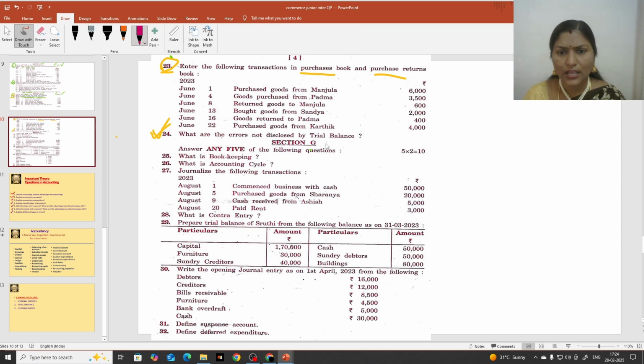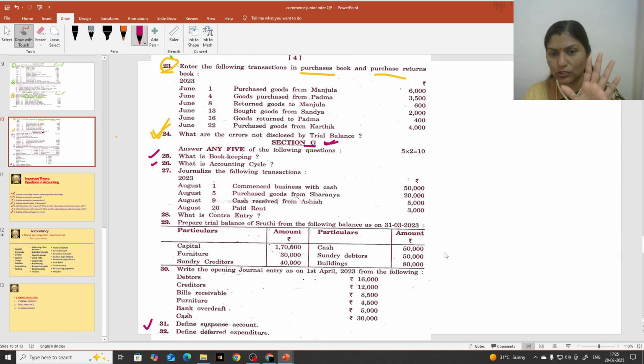Next is section G. For section G, what you will get? Very short questions in accountancy. Total 8 questions. Question numbers start from 25 onwards, 25, 26, 27, like that till 32. All questions in your examination are 1 to 32 in commerce. So 25 to 32, total 8 questions you will get, but you are going to attempt only 5 questions.